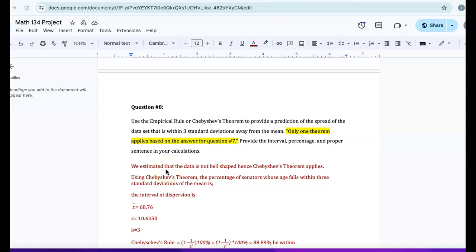Question number 8. Use the empirical rule or Chebyshev's theorem to provide a prediction of the spread of the data set that is within 3 standard deviations from the mean. Only one theorem applies based on the answer for question number 7. Provide the interval, percentage, and proper sentence in your calculations.